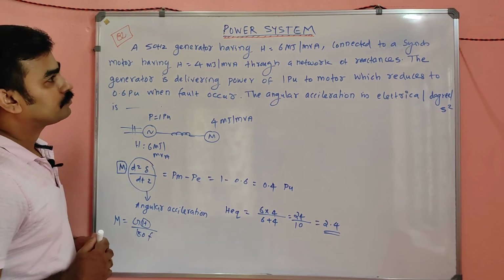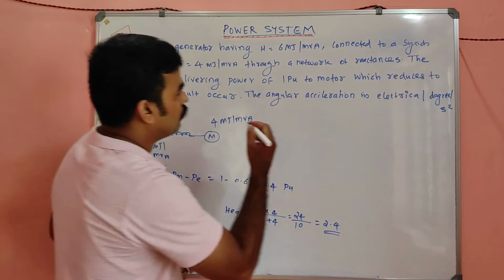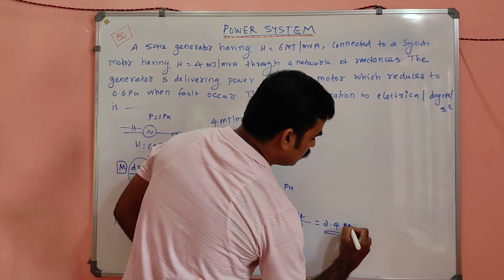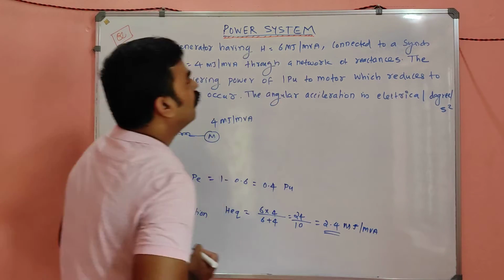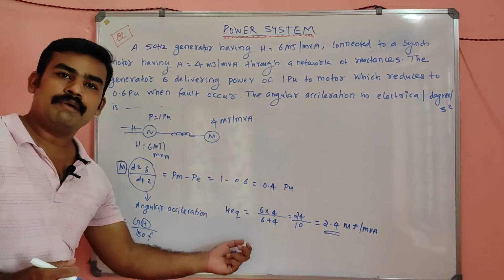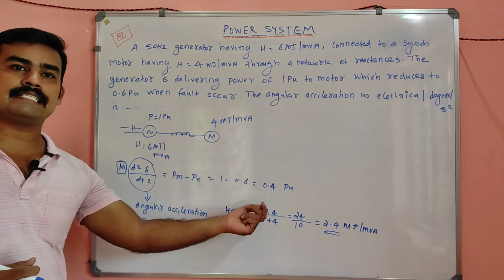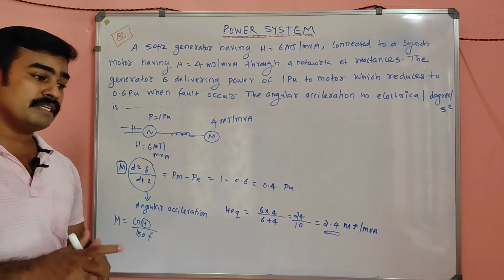And also 2.4, what is the unit? Megajoule per MVA. Am I right? Okay. So why you have to take this H equivalent like this, I already mentioned in my note